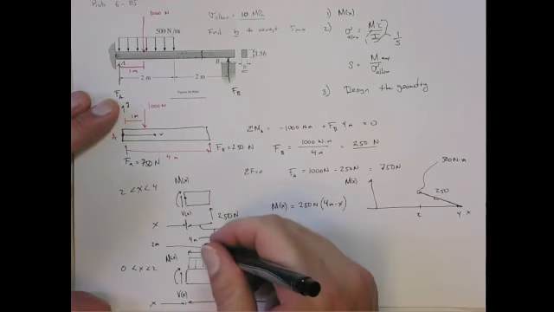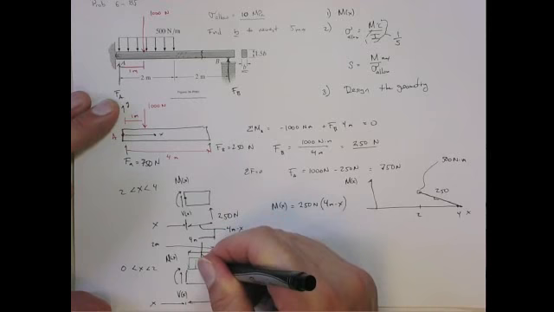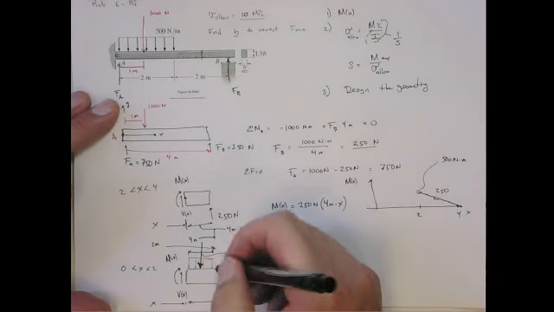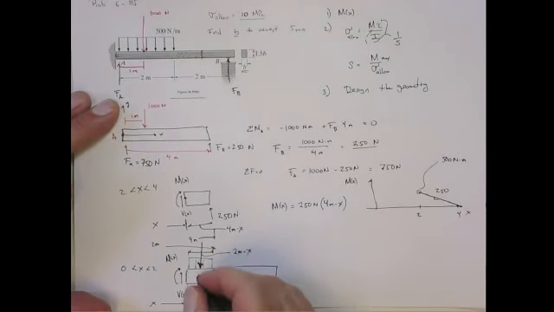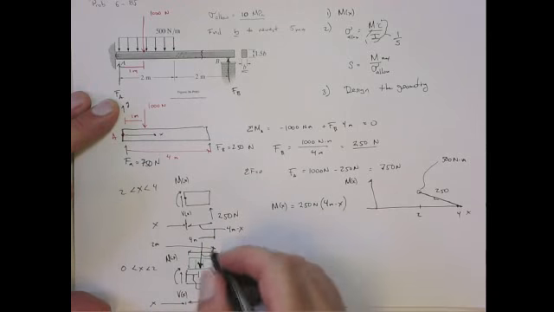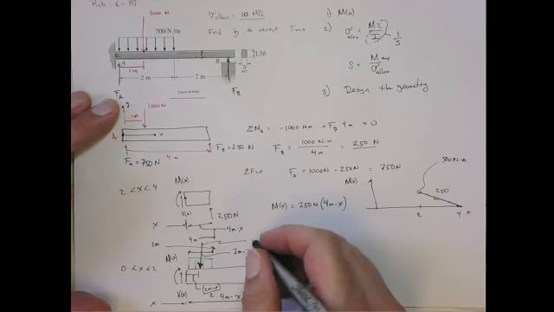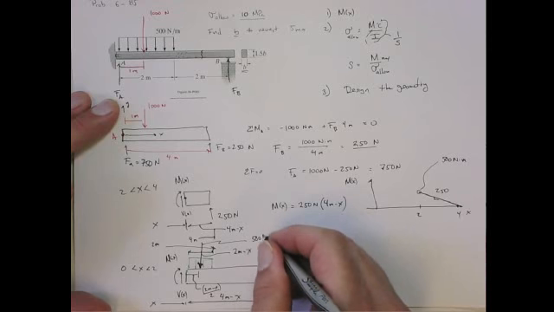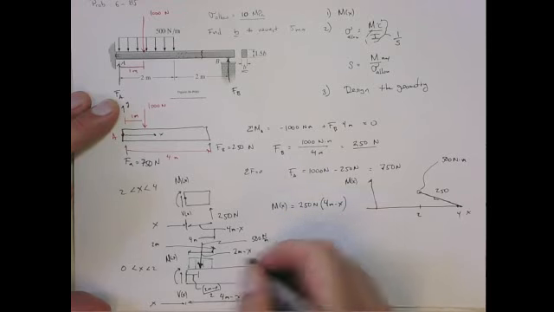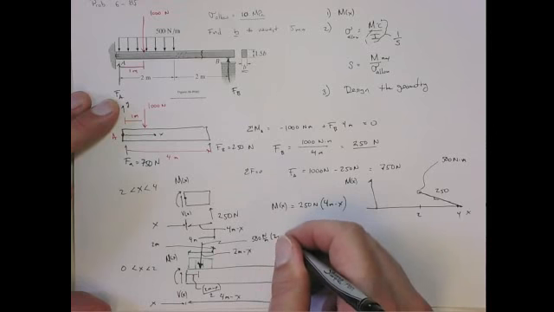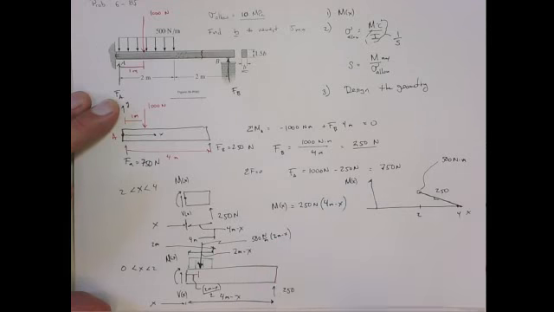So the total downward force, the effective downward force of this distributed load, is going to occur right here at 2 meters minus x on 2, and its magnitude is going to be 500 Newton meters over 2 meters minus x that it acts on.